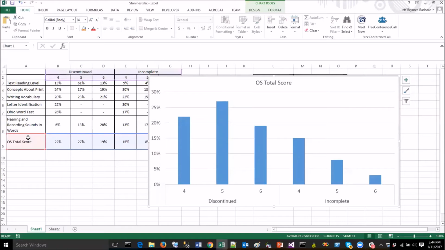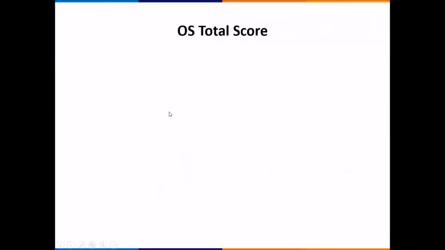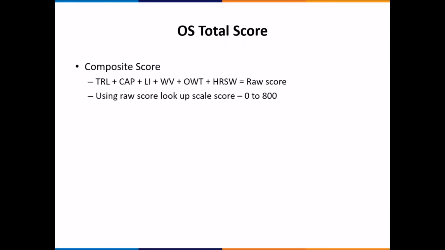Now, if you're not comfortable using the OS total score, here's just a quick overview of the observation survey total score. This is a composite score, all right? It is calculated by taking a child's score on all 6 tasks of the observation survey and adding them up. This gives you a raw score, and then using the raw score, you look up a scale score.